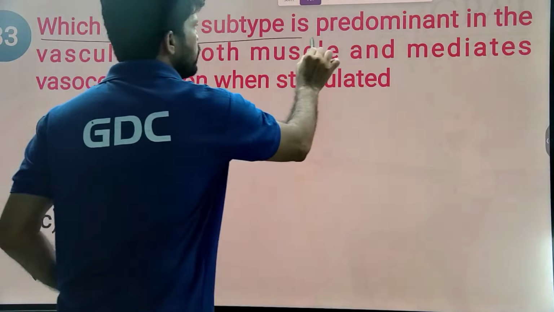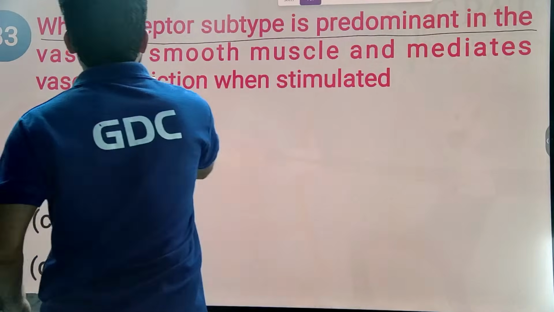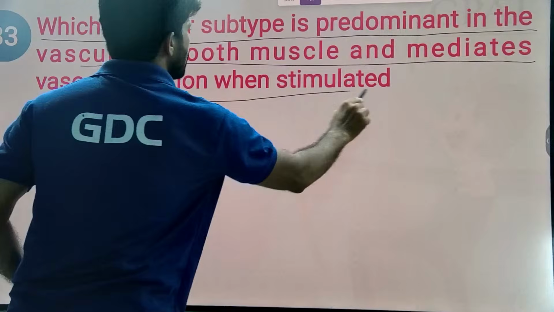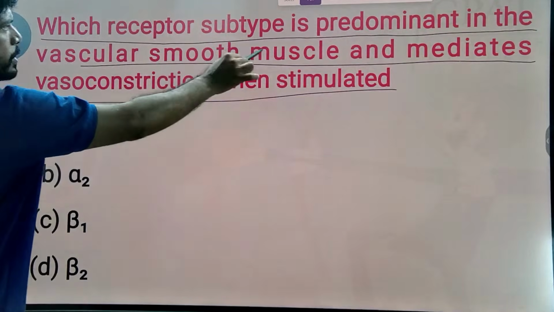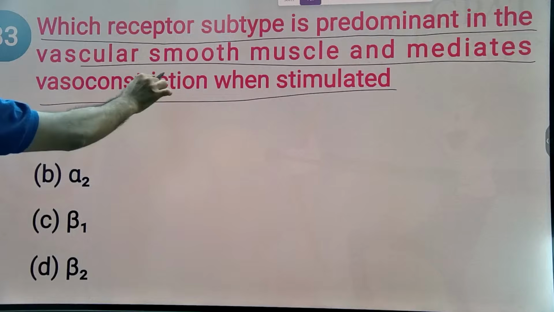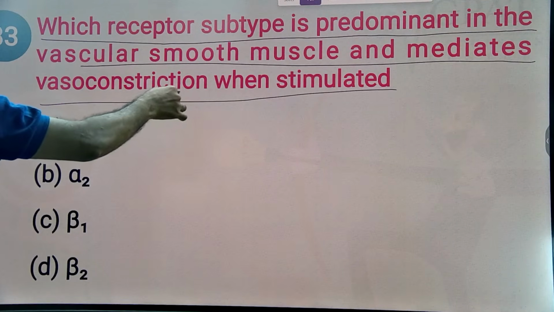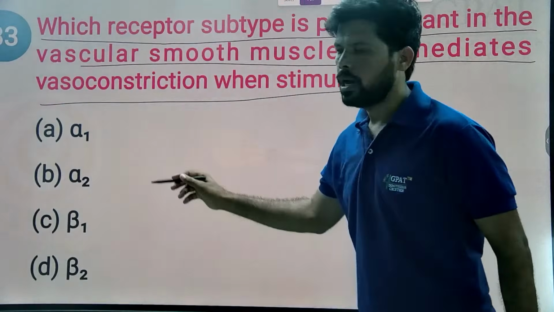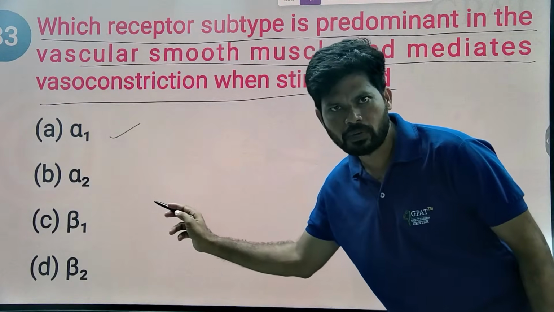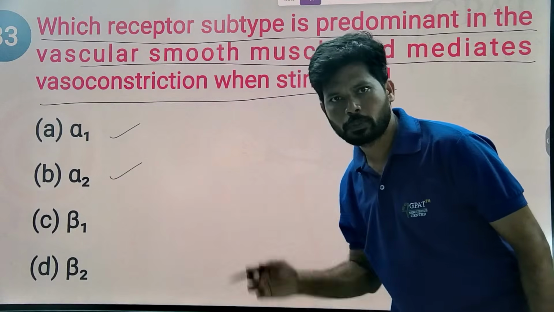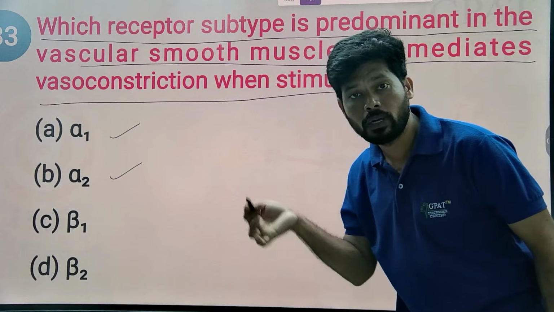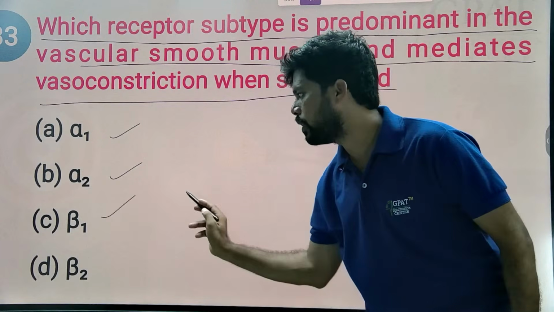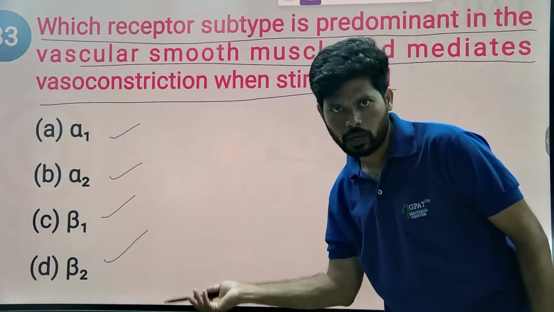Which receptor subtype is predominant in the vascular smooth muscle and mediates vasoconstriction when stimulated? I hope you know that. Generally, alpha 1 receptors are located on the blood vessels, and stimulation of alpha 1 receptors causes vasoconstriction. Alpha 2 receptors are in the CNS, and stimulation of alpha 2 receptors decreases the release of noradrenaline from central to peripheral, decreasing blood pressure. Beta 1 is on the heart, beta 2 on lungs, bronchial smooth muscle.